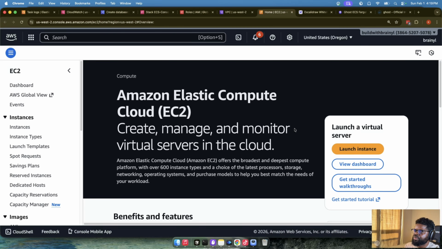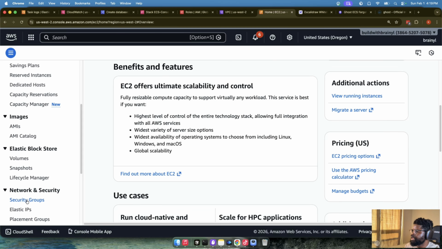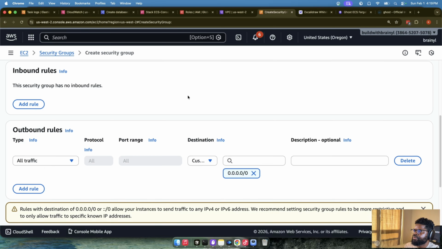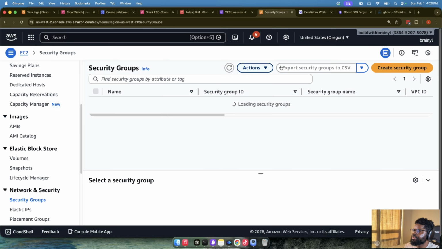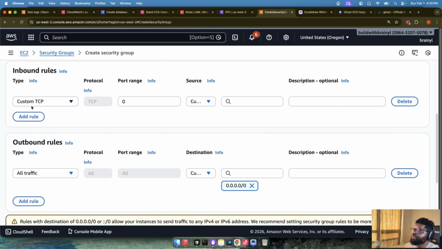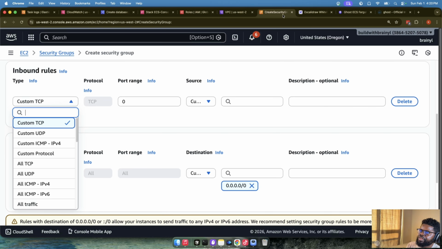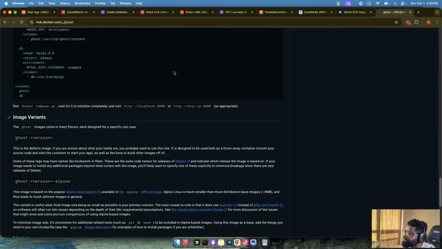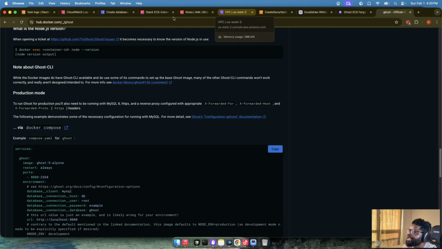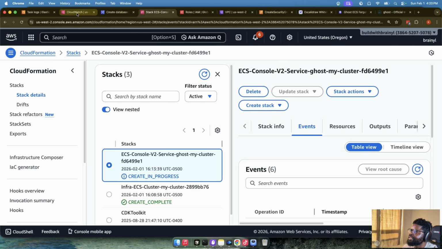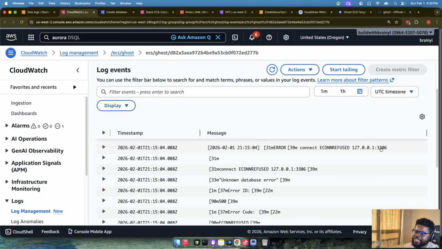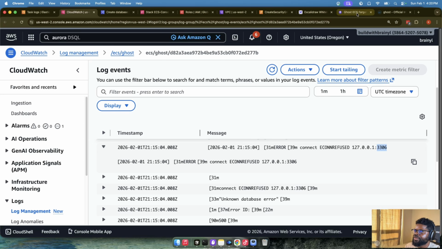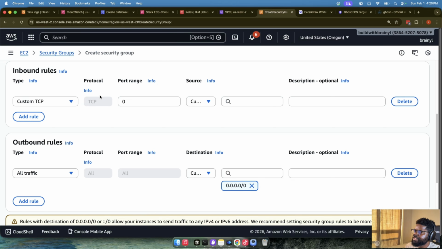This one, we'll just call it, it's very simple. We know what we're creating. So we'll just create DB security group, right? So do security group, create a security group, add a rule for inbound. We know the port. The port for database is 33. The port the database is trying to connect to, we saw the error, right? That port is, what is it now? CloudWatch. We saw it is 3306, right? So we're just going to create a security group that allows 3306.